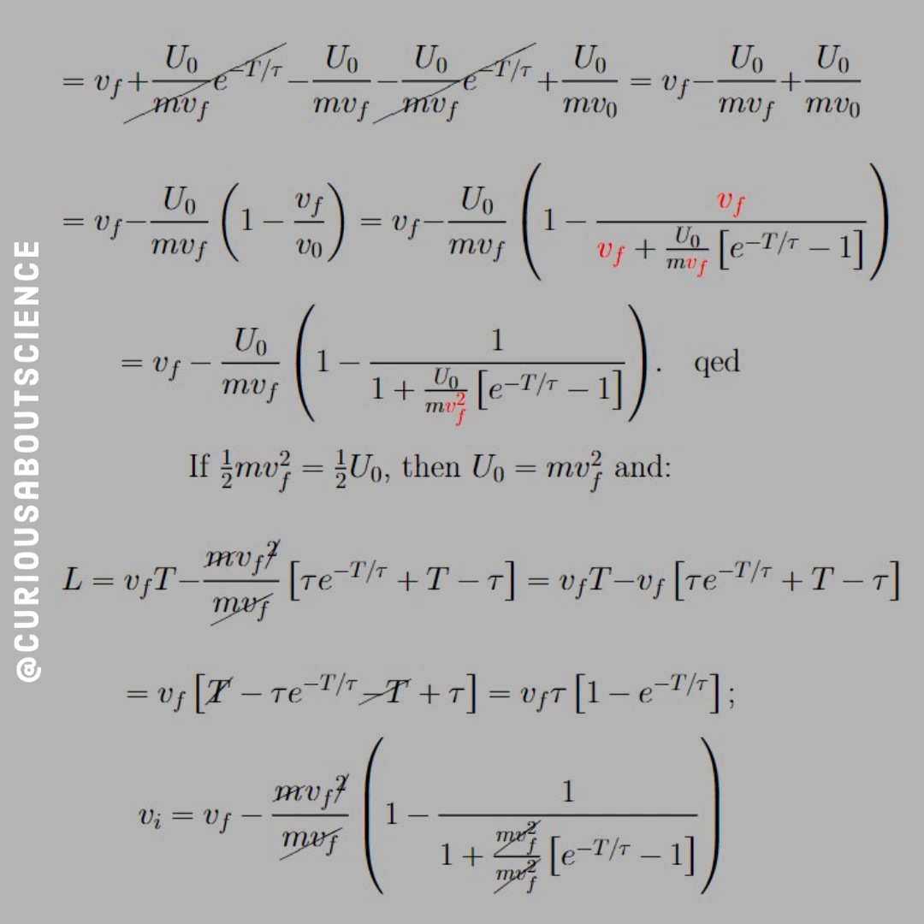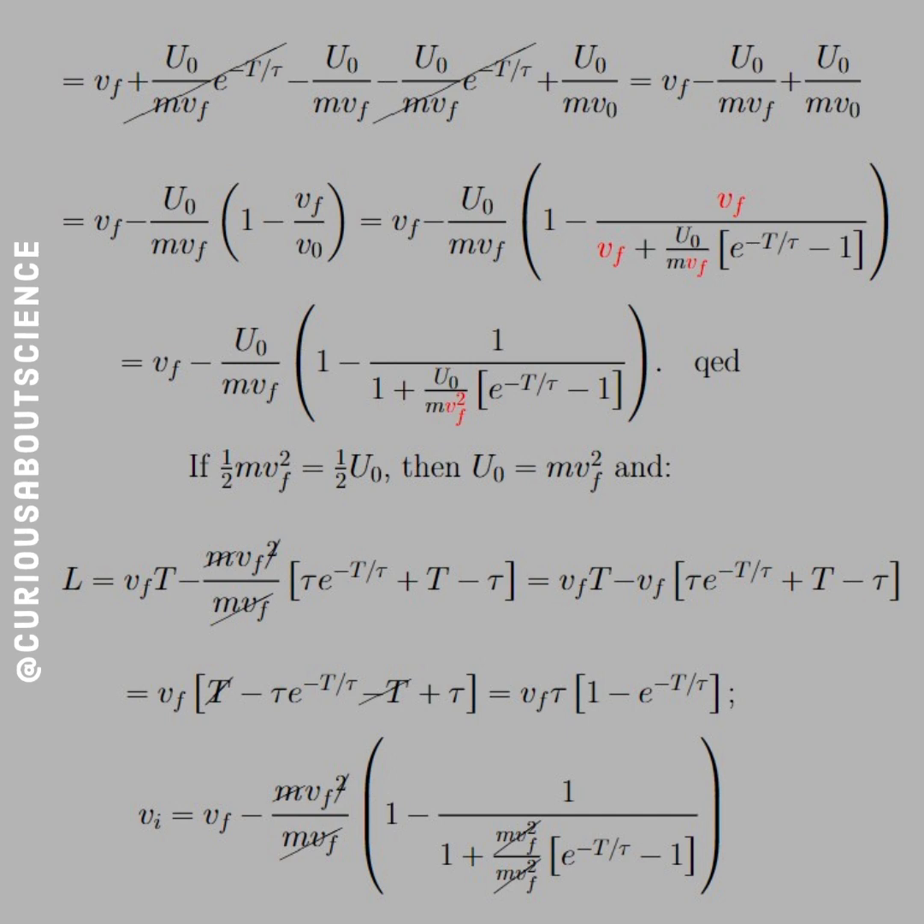And yeah, pretty cool. Again, quantum mechanics will have more coursework on this, so I'm not going to spend too much more time on it. But for the sake of energy, if 1/2 mVf squared is equal to 1/2 U0, then U0 is equal to mVf squared, and we see that L is equal to Vf big T minus mVf squared over mVf. We get some cancellations there. We like that. Tidy up the brackets as we can. And so we see that L is actually equal to Vf tau, bracket 1 minus e to the negative T over tau.